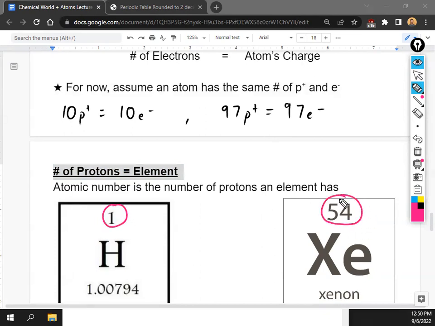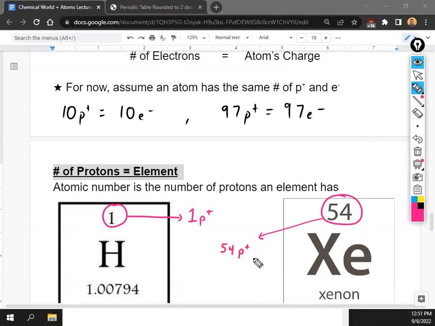So if you guys take a look at your periodic tables, you're going to notice that at the top of every box, there's a different number, right? That number tells you how many protons that element has. So for example, right here, hydrogen, it has the number 1. It means that it has 1 proton. Super simple. If you look at xenon, Xe, it has 54, so that means it has 54 protons.